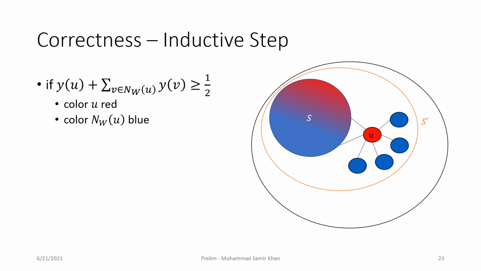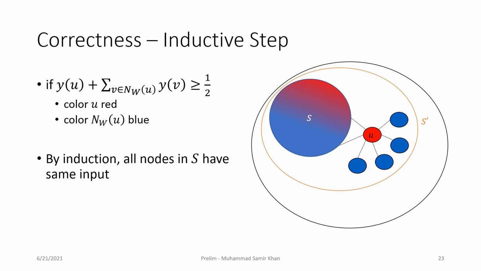For the inductive step, there are two cases to consider. We consider each of them separately. In the first case, we had a red and blue component S. We picked a neighbor U of S which was still white. We colored node U red and we colored its white neighbors blue to get the set S prime.